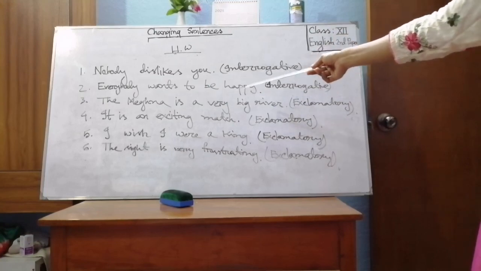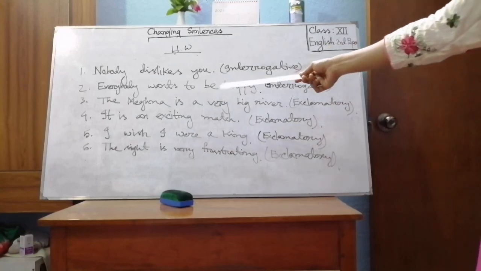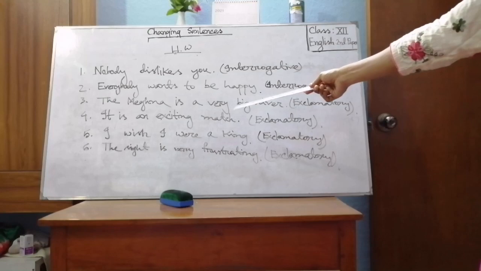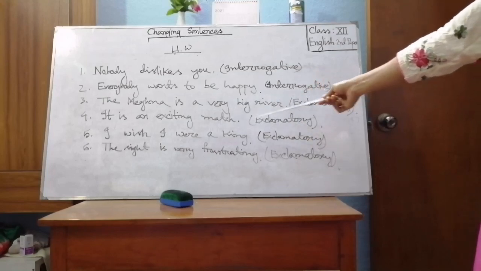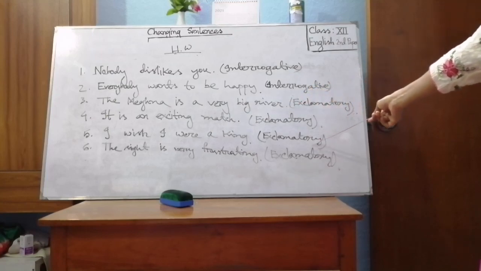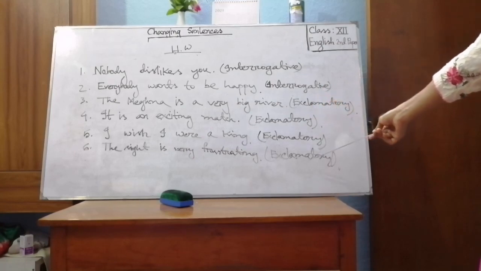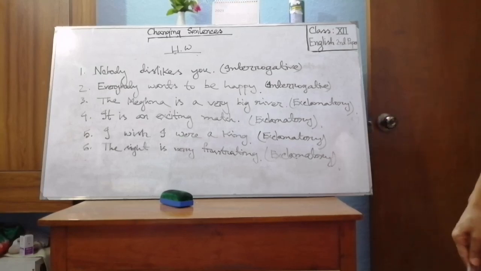Sentence number 2, everybody wants to be happy. Make it interrogative. Sentence number 3, the Meghna is a very big river. Make it exclamatory. Sentence number 4, it is an exciting match. Make it exclamatory. Then sentence number 5, I wish I were a king. Make it exclamatory. Then sentence number 6, the sight is very frustrating. Make it exclamatory.